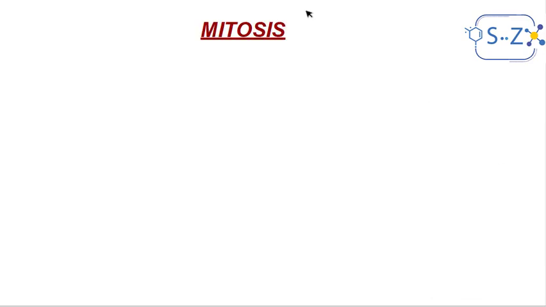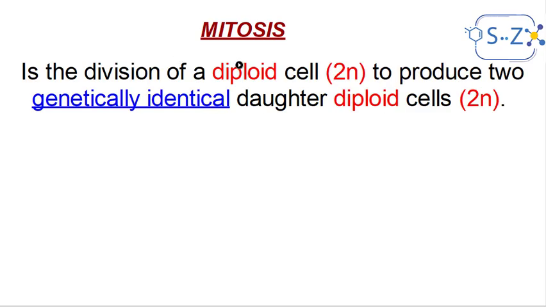Now, what is mitosis? Mitosis is the division of a diploid cell, 2N, to produce two genetically identical daughter diploid cells, 2N. We're going to discuss later the word diploid and the value 2N to understand what we mean by them. But the main point here is that mitosis is a type of cell division where the cells divide or multiply to give genetically identical daughter cells. So the cells resulting from mitosis are identical, they are the same.